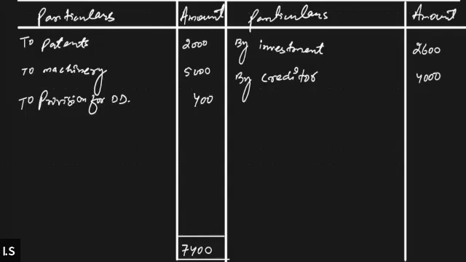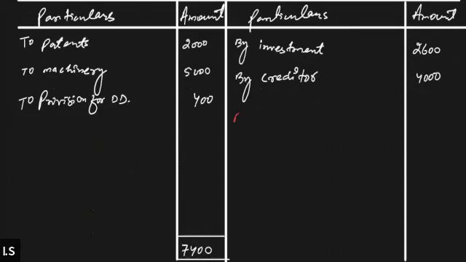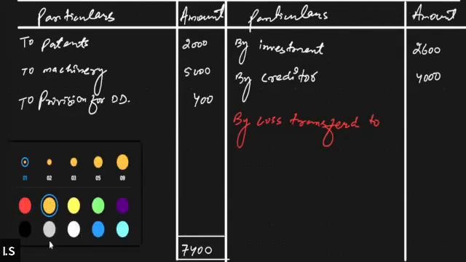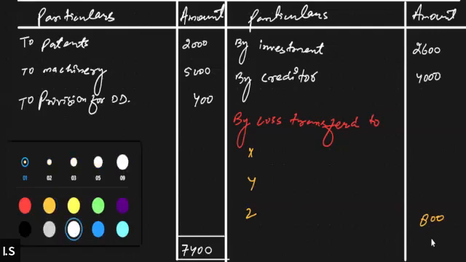Is that correct? Yes, sir. So when you subtract 6600 from 7400, the remaining amount will be profit or loss? Tell me. Loss, correct. This time we have a loss. We will write down loss transfer. Loss will be transferred to the old partners. The old partners were X, Y, and Z. So X, Y, and Z will have to bear a loss of 800 in their old profit sharing ratio.